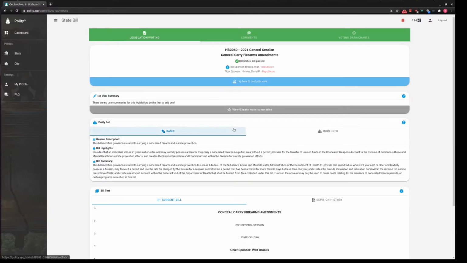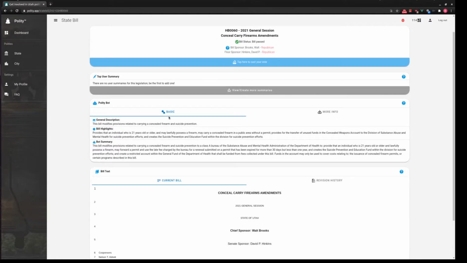So here, when I go into a piece of legislation, I can see, of course, the bill number, session information, the title, who sponsored the bill, the status of the bill, and then right here I have some information about the bill. So of course, a general description and the bill highlights. This is taken directly from the legislation. Then I also have a bot summary.